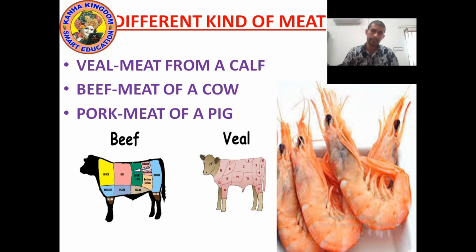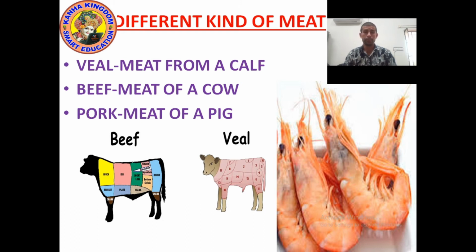Chicken we get from hen and cock. Now look at the picture. Veal. The meat that we get from a calf, meat of a calf, is known as veal.